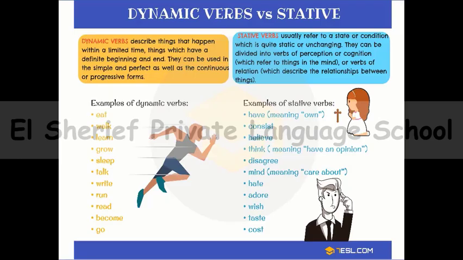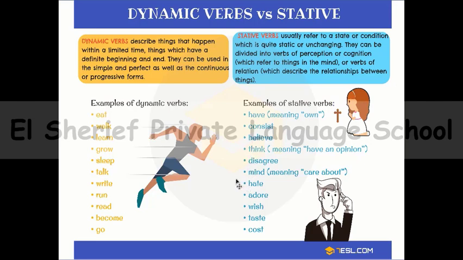And here, this slide is just to remind you about the stative and dynamic verbs. We talked about dynamic verbs, which describe things that happen within a limited time, or verbs that have a beginning and end, like eat, walk, learn, sleep, talk, run, read. All of these are dynamic verbs, and I can use them with ing or with present simple. But stative verbs usually refer to a state or a condition, and they are static or unchanging, like believe, think, disagree.